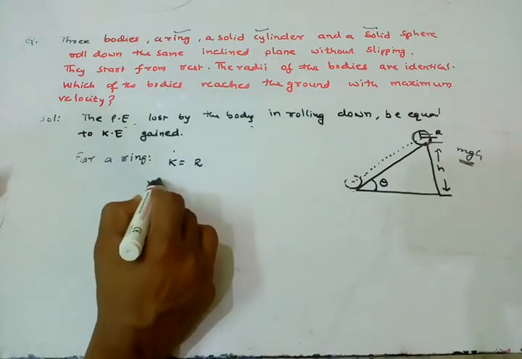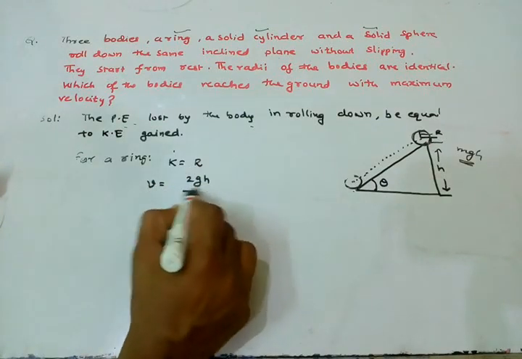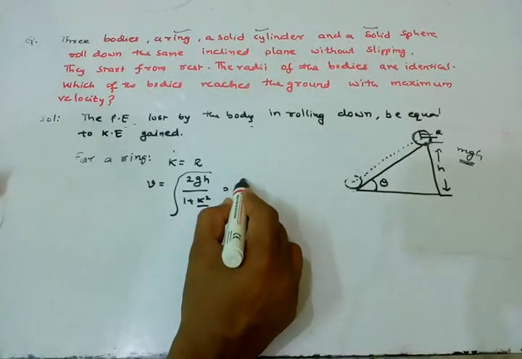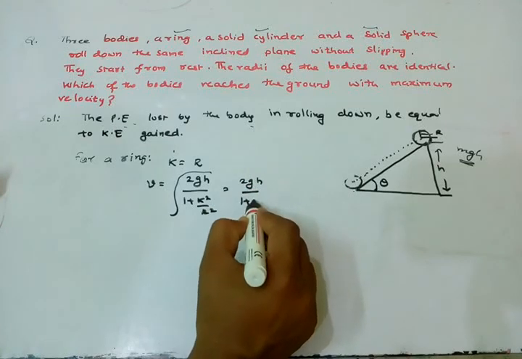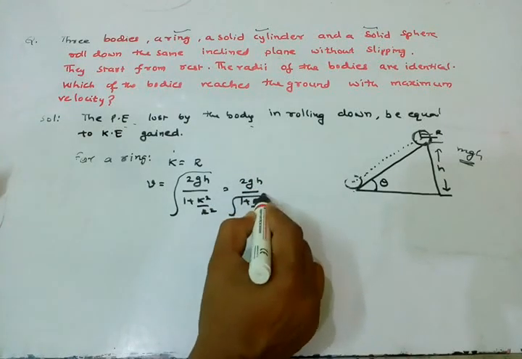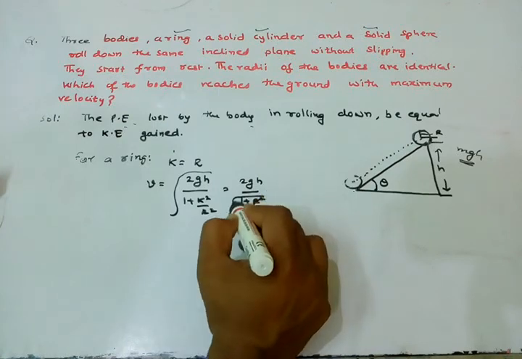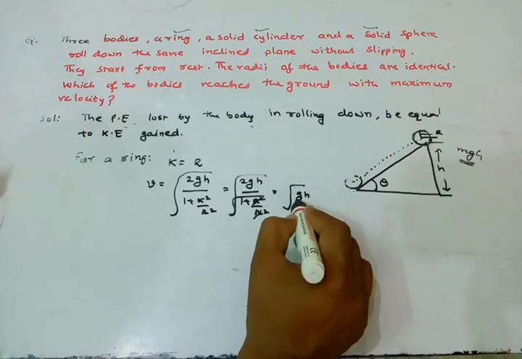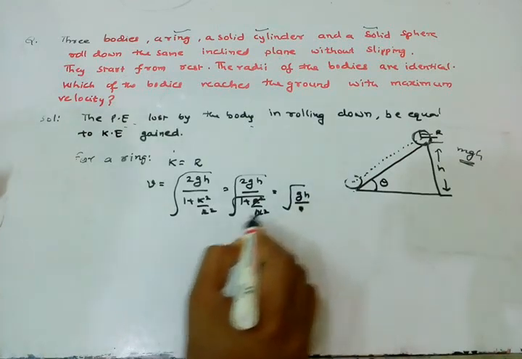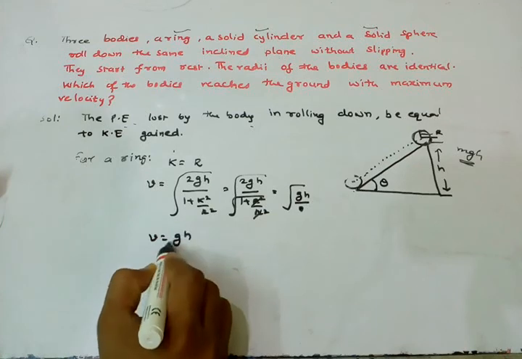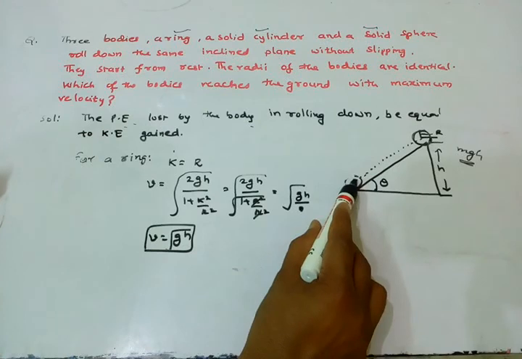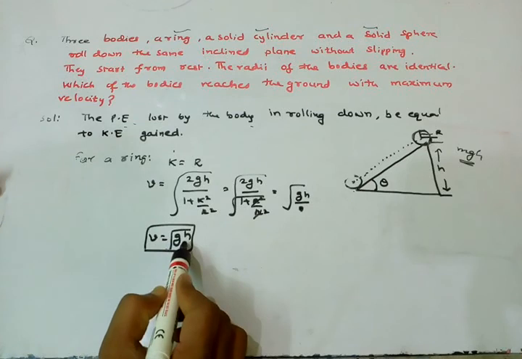Substituting, v equal to under root of 2gh by (1 plus r square by r square). The r square cancels, so we get 2gh by 2, that means v equal to under root of gh. For a ring, v equal to root gh.